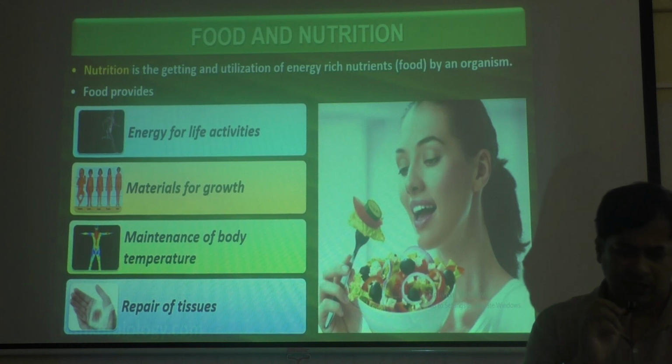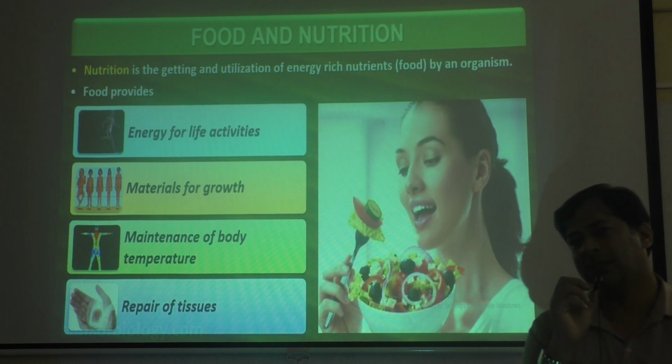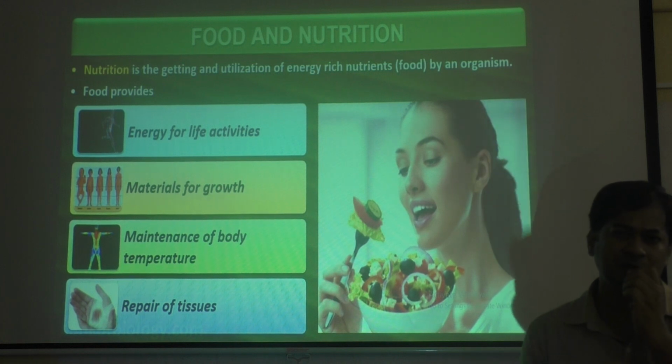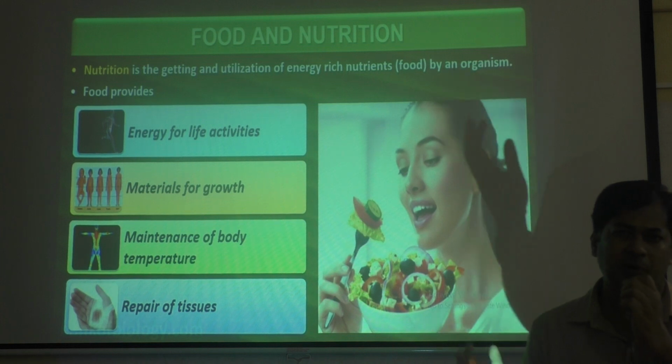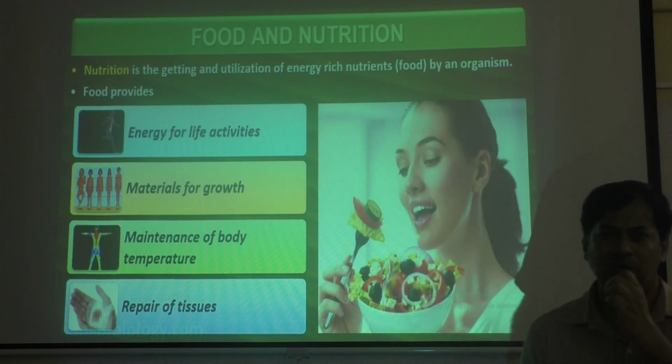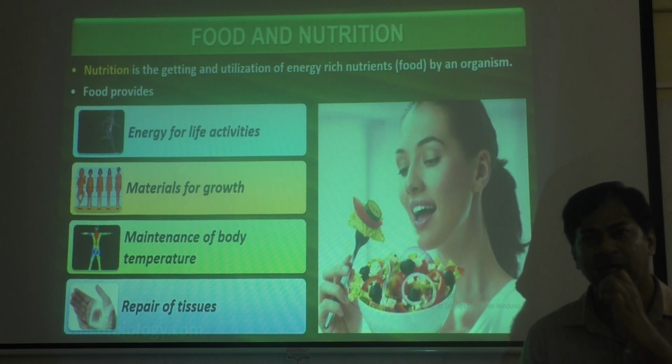Then maintenance of body temperature also requires energy. For that also food is required. After digestion, food undergoes oxidation, when oxygen mixes with food and food breaks down. That is a catabolic process, a breakdown process, and you know that during catabolic process energy is released, and that energy is used for maintaining body temperature also. A lot of energy is required to maintain body temperature. Okay, you should know this.